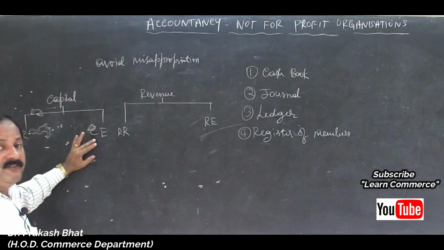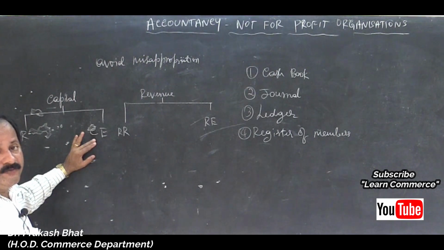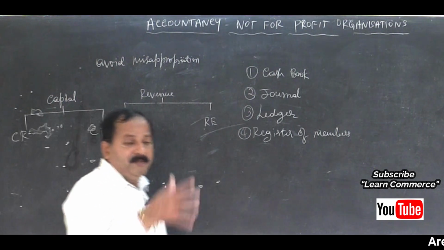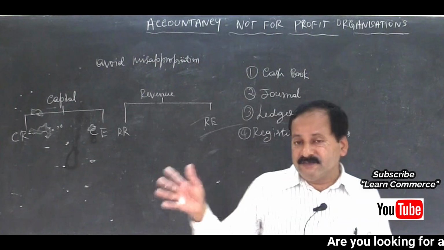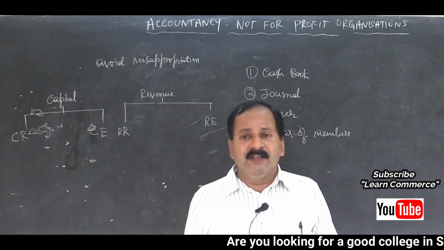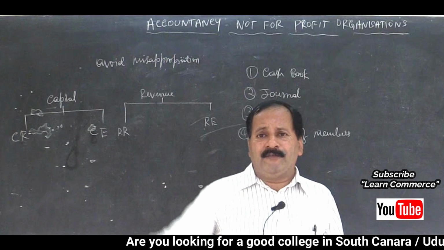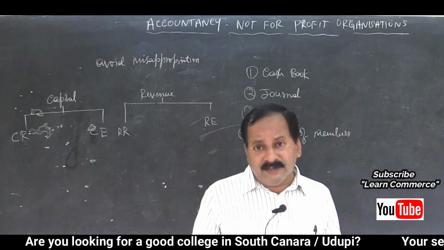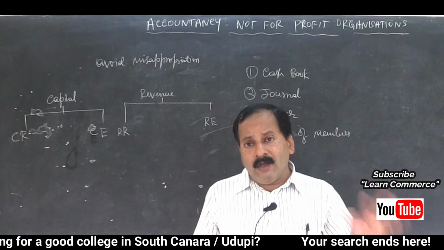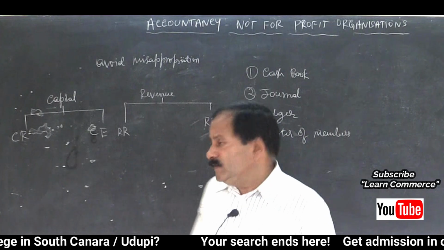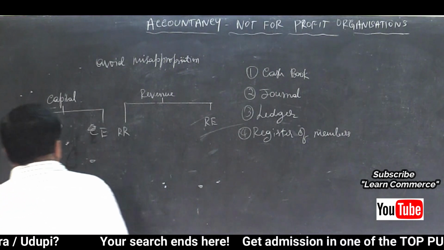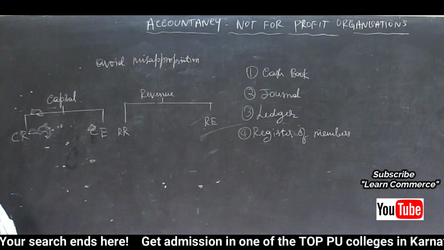So such expenditures are called capital expenditure, like purchase of a machinery, purchase of furniture, purchase of books to the library, isn't it? The books can be read for a longer period of time. Purchase of ceiling fan, isn't it? It can be used for a longer period of time, more than 1 year. So such expenses are called capital expenditure.